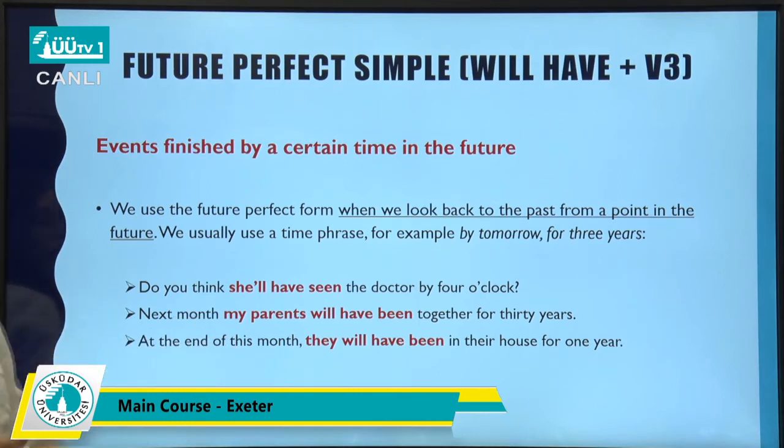Or next month, my parents will have been together for 30 years. For 30 years, they are going to be together. This is a completed action. Or at the end of this month, they will have been in their house for 1 year. Again, we're talking about a finished action by a certain time in the future.